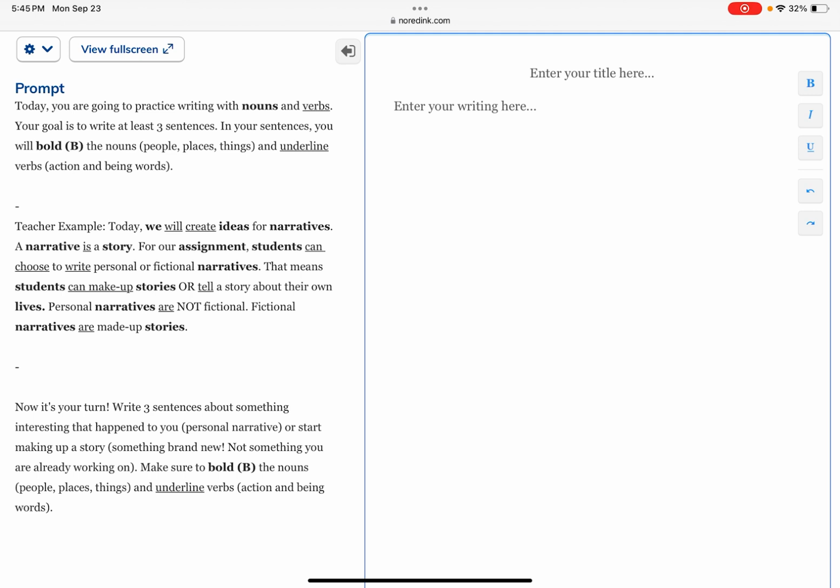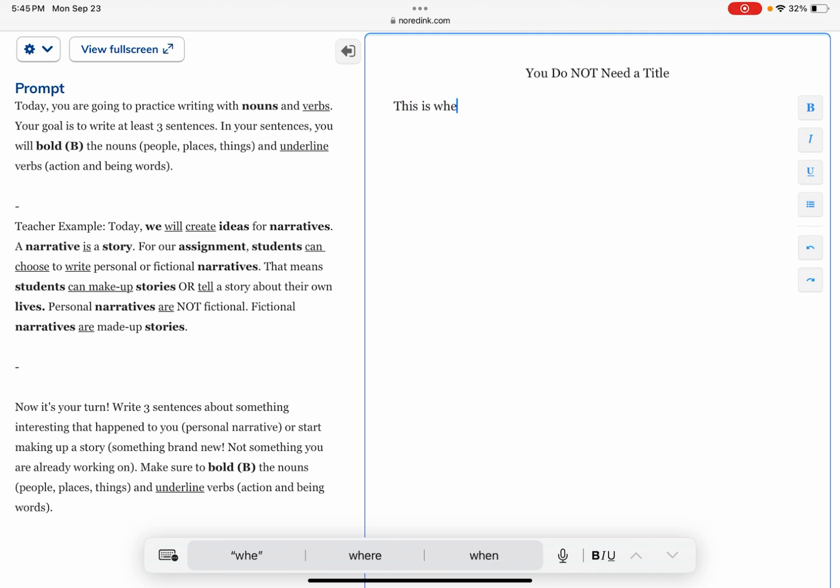Okay, so now you have a text box that you're going to complete the assignment on. You do not need a title, but you could make one if you wanted to. But you'll start writing here. This is where you will write your narrative idea. And just write it as if it's the beginning of your story, okay? I'm really just looking if you are able to find your nouns and verbs.